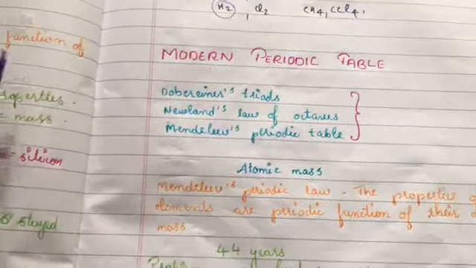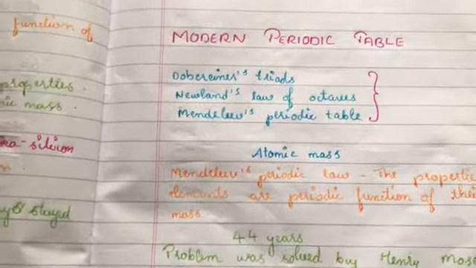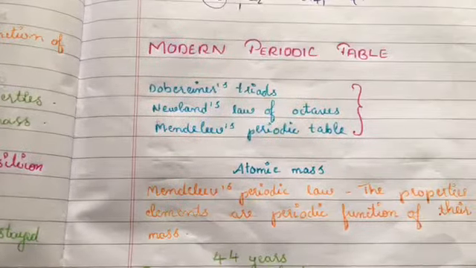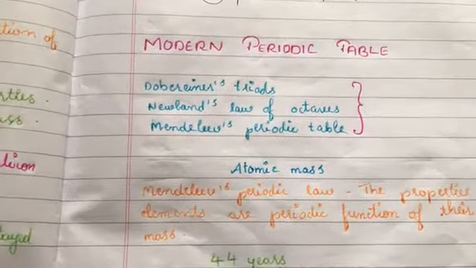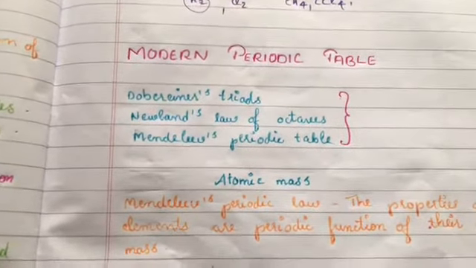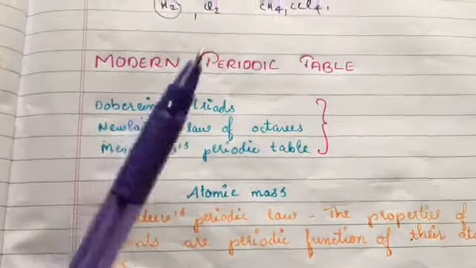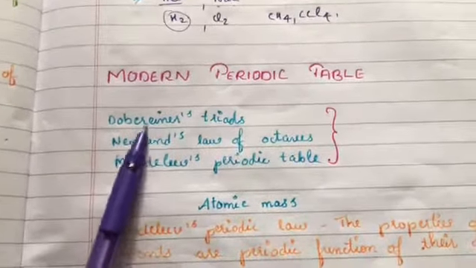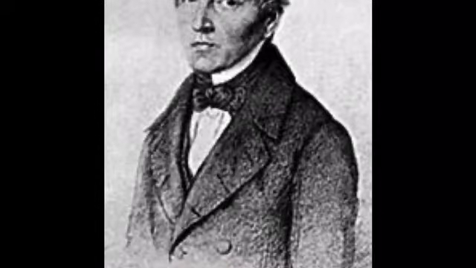What does Mendeleev's periodic law state? This law states that properties of elements are the periodic function of their atomic mass. When you look at the three classifications, that is Dobereiner's triads, Newlands' law of octaves, as well as Mendeleev's periodic table, there is something similar between these three, right? What is that similarity? Yes, that is the atomic mass.